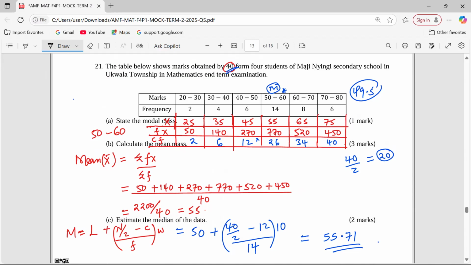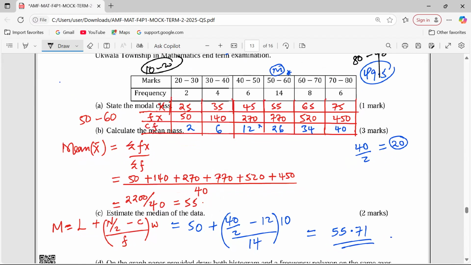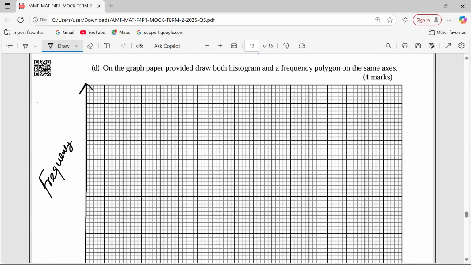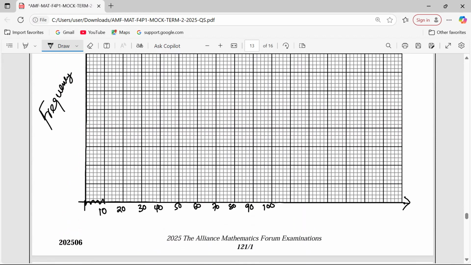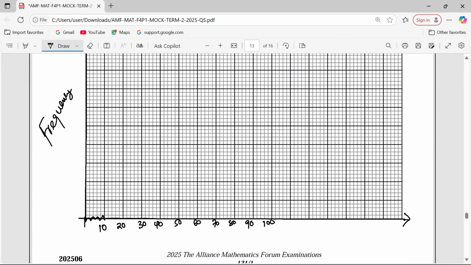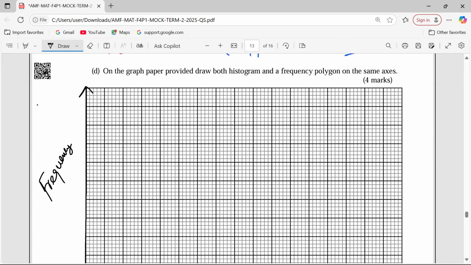We are usually supposed to imagine a class just before the first one, which is the class 10 to 20. Just begin with a class before this. And after 80, talk of a class 80 to 90. On the axis, just make sure you accommodate that. Ensure you accommodate a class before the first provided one and a class after the last provided class, or more. A class or more.